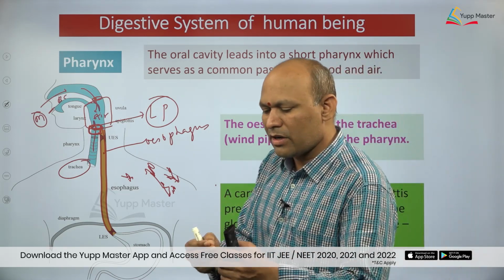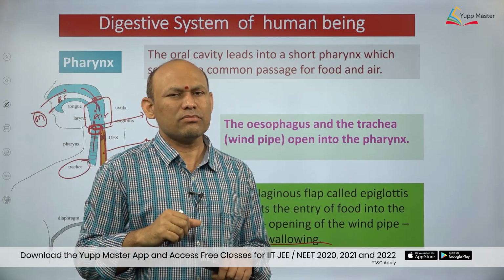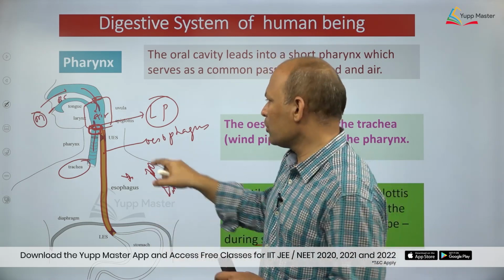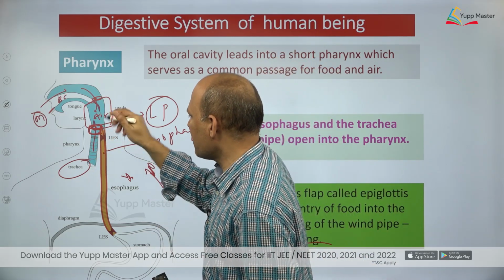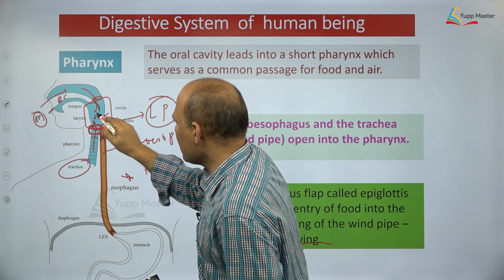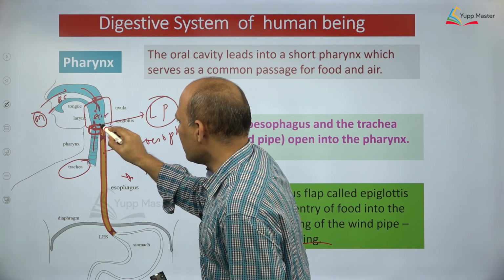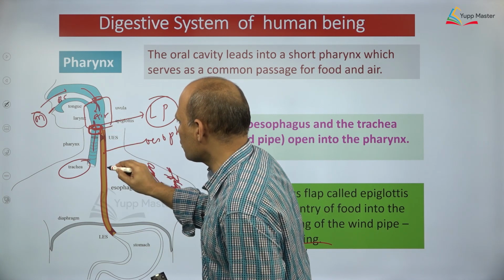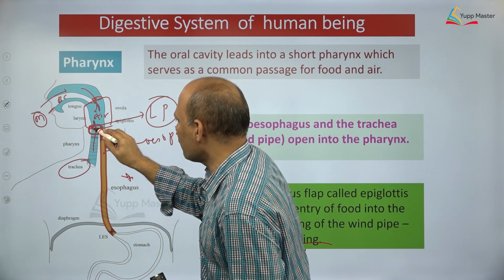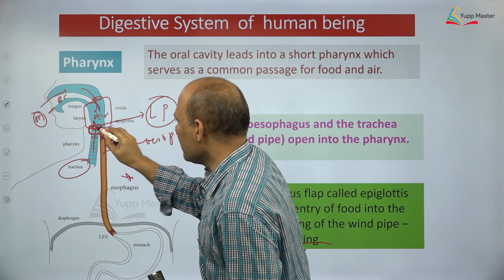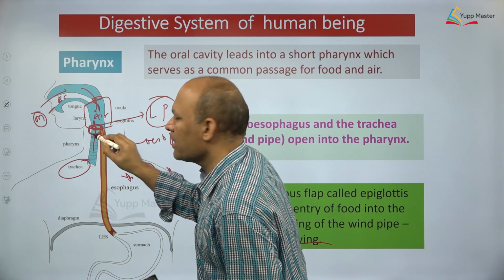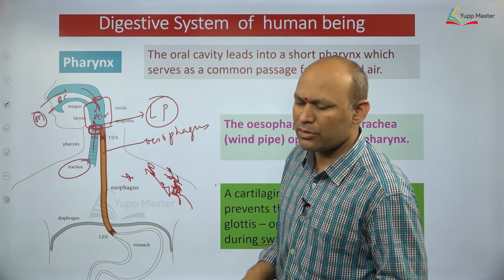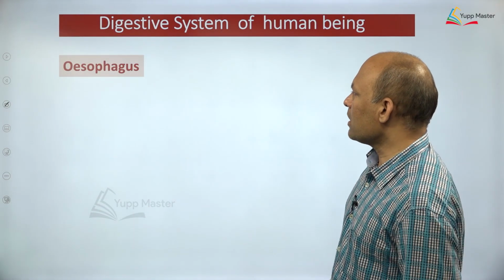So whenever we swallow something, whenever we drink water or swallow food material, this is a common passage. Since this is a common passage, there is a possibility that water may enter the respiratory tract. So water should be transported into the esophagus. In order to prevent the entry of water and food during swallowing into the respiratory tract, the opening glottis is covered with a lid-like structure called epiglottis. You need to understand. Let us move to some other beautiful aspects.